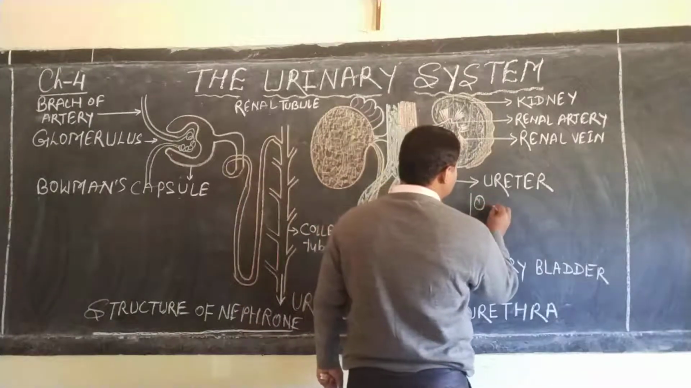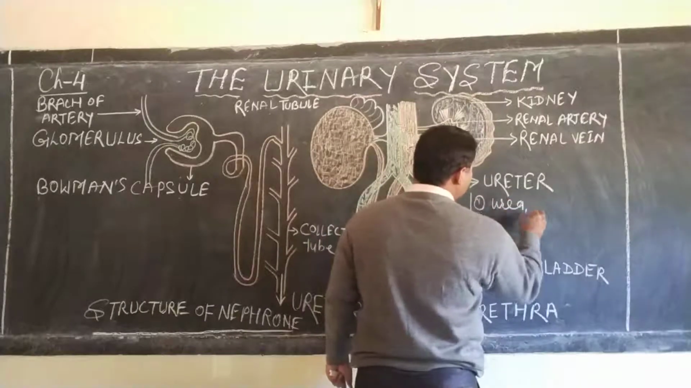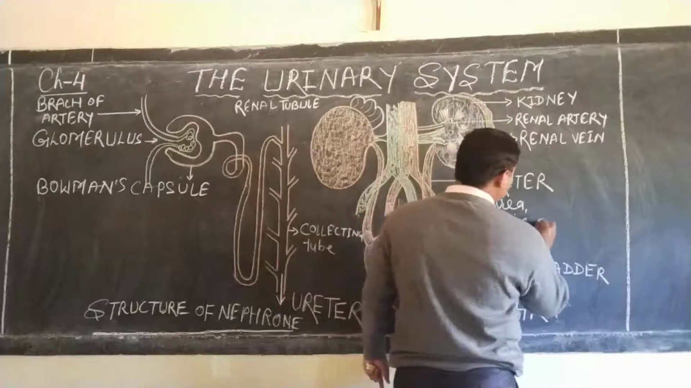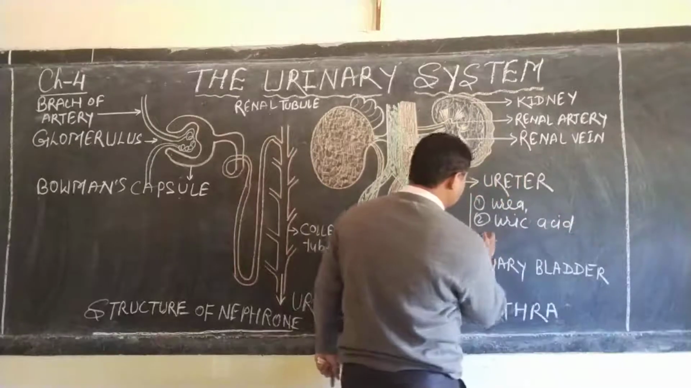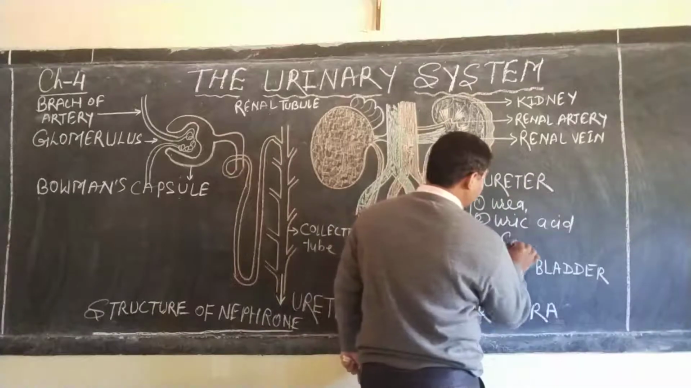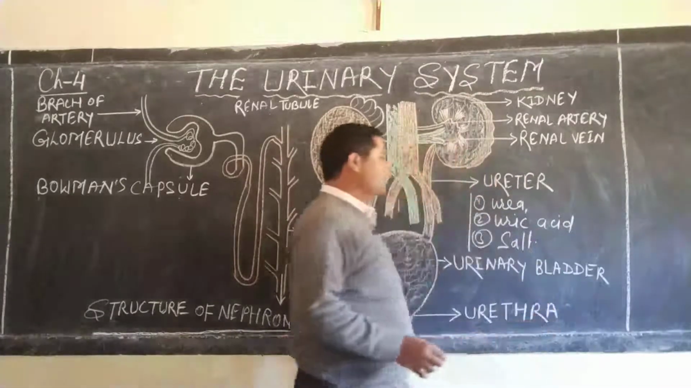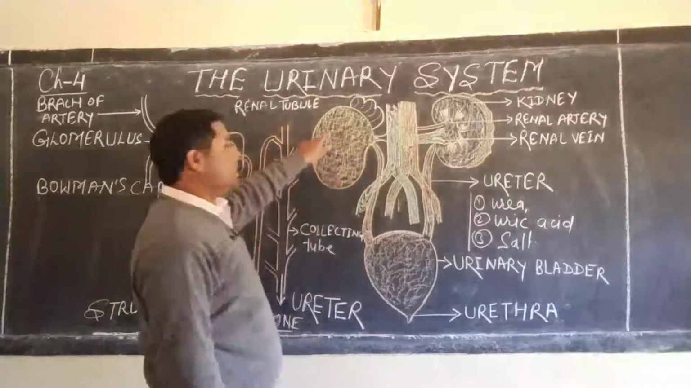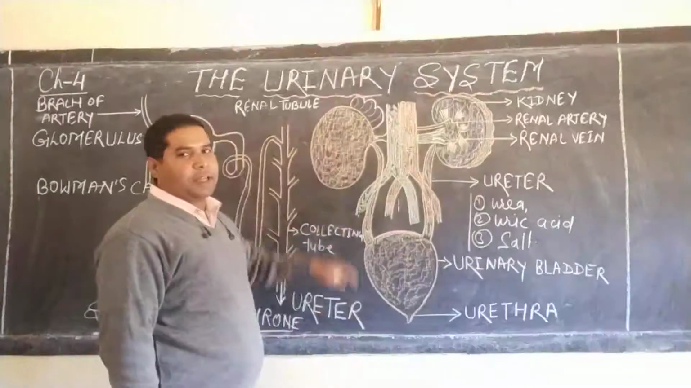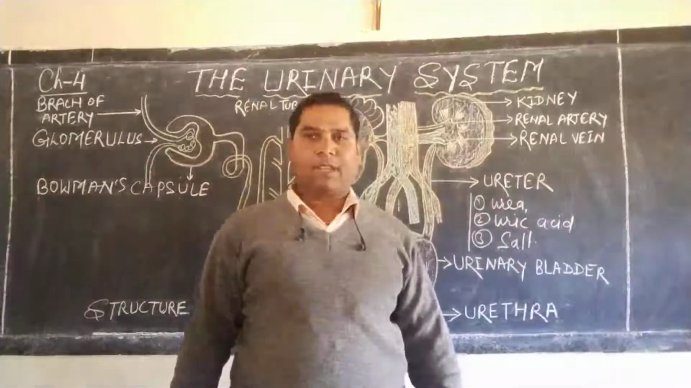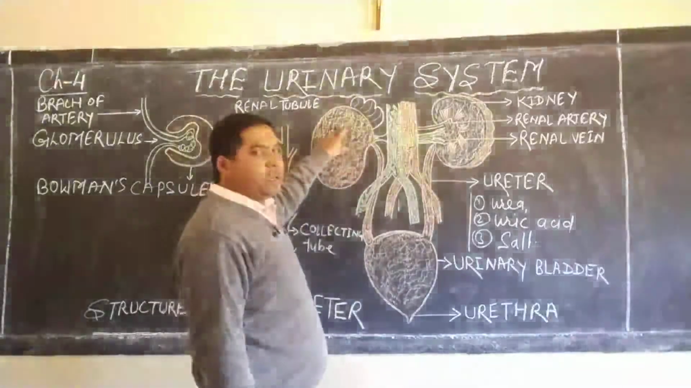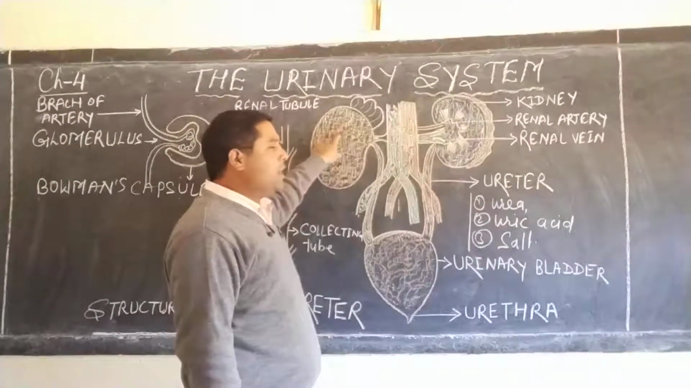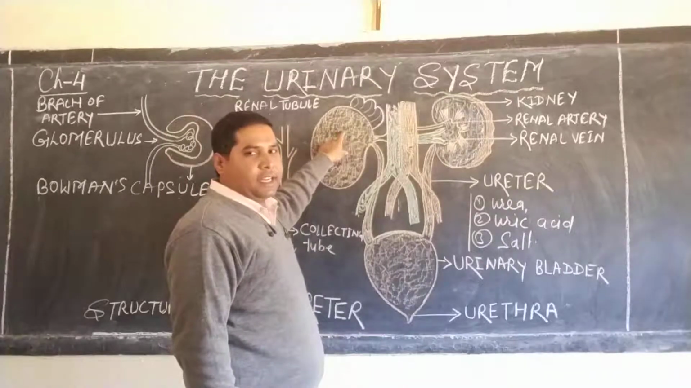Waste products like urea, uric acid and salt. These wastes are carried by the blood and enter the kidney with the help of the renal artery. The renal artery brings all the waste along with the blood and enters the kidney.